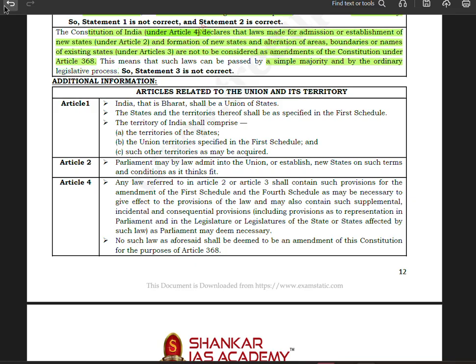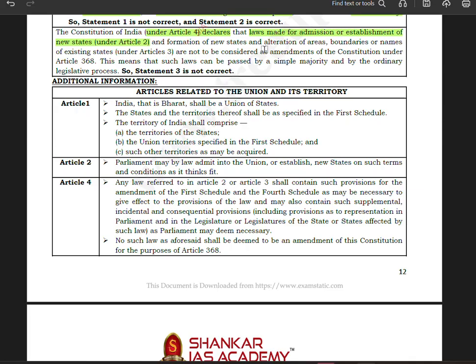So please understand this, it is very important. Article 4 declares that laws made for admission or establishment of new states, Article 2, are not constitutional amendments.